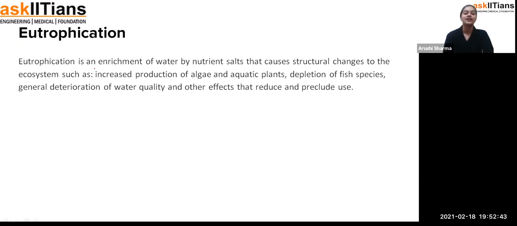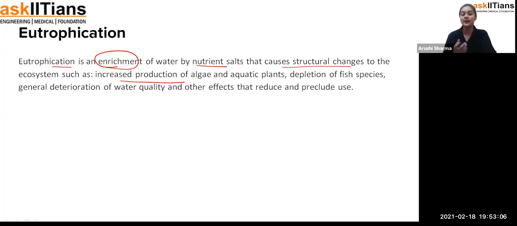Eutrophication is an enrichment of water by nutrient salts that causes structural changes to the ecosystem, such as increased production of algae and aquatic plants. And when there is increased production of algae and aquatic plants, students, we know that no sunlight will be there and algae starts dying. Because of that, bacteria will start decomposing it.